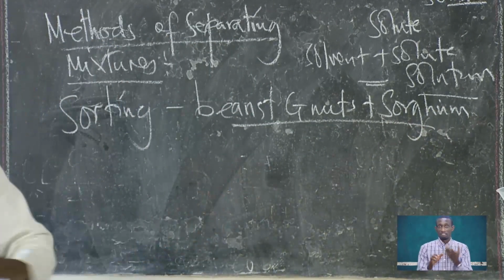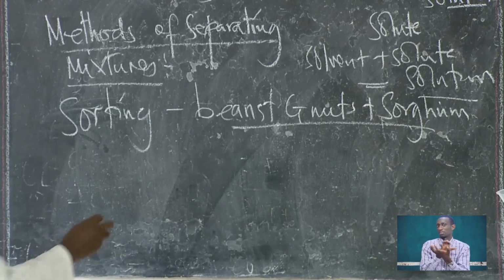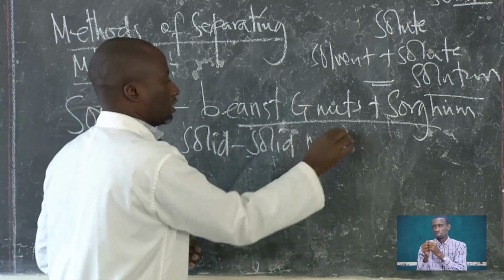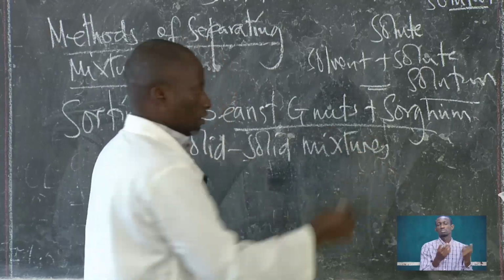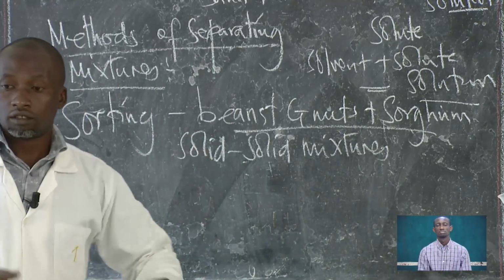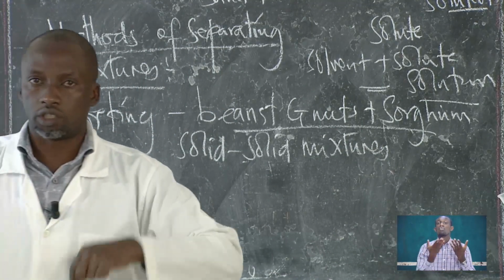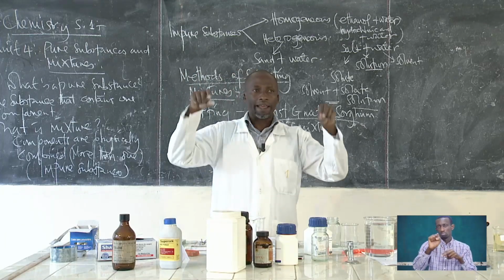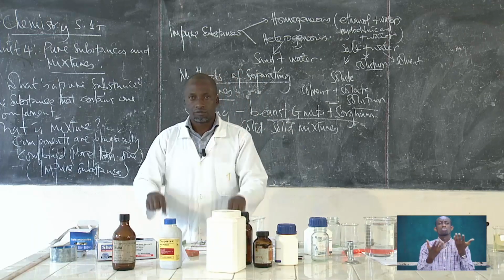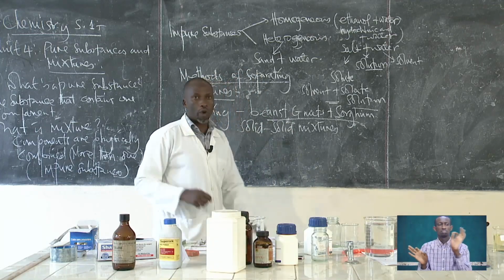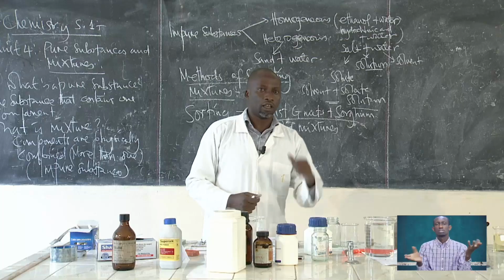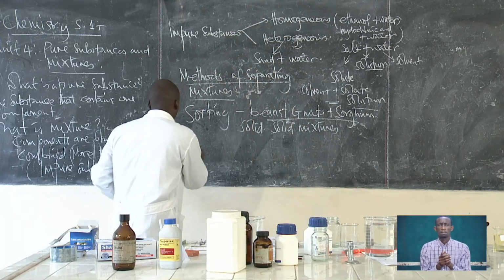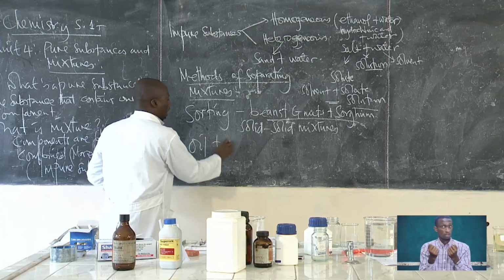These are mixtures. They are solid mixtures, so to speak. Solid mixtures. So here, I said picking or sorting. We call it sorting by use manually, by use of your hands. That is sorting. We are just going to look at other mixtures. One of them that we looked at where we had oil and water.